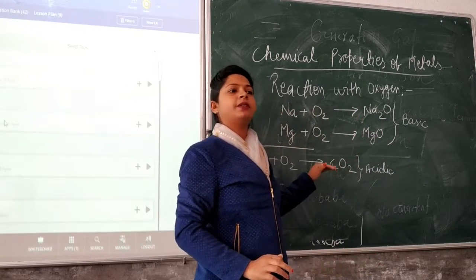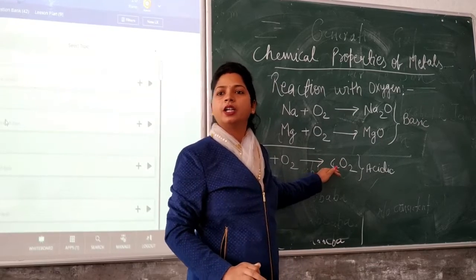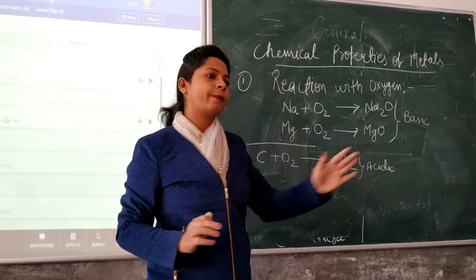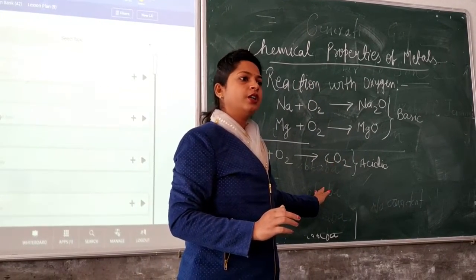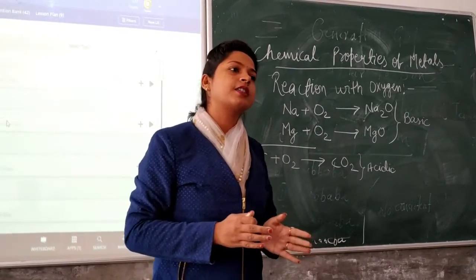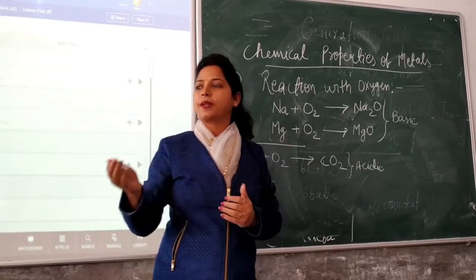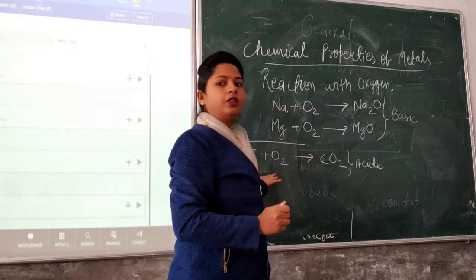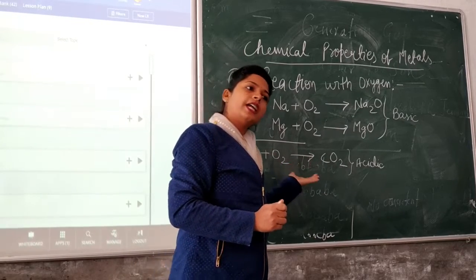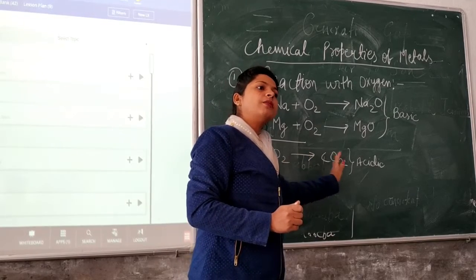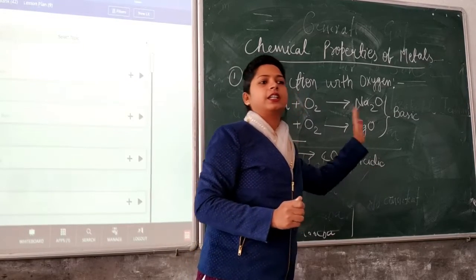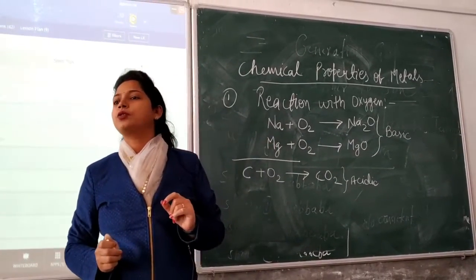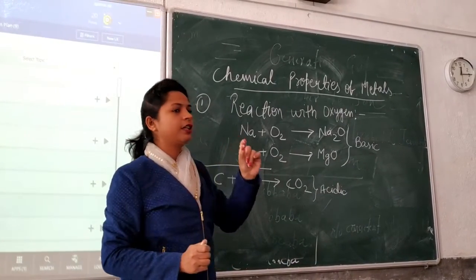And if we perform the same test for non-metallic oxide, we will have the conversion of litmus paper from blue to red, which shows it is acidic in nature. Getting the point? So all the metals react with oxygen to give us their respective metallic oxides, and these oxides are basic in nature. And all the non-metals react with oxygen to give us non-metallic oxides, which are acidic in nature. Clear?